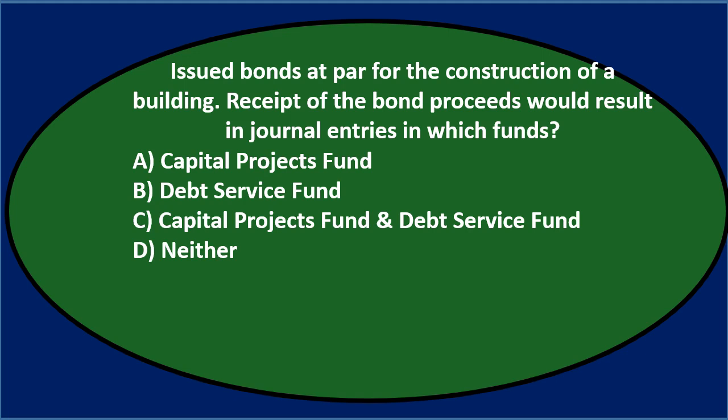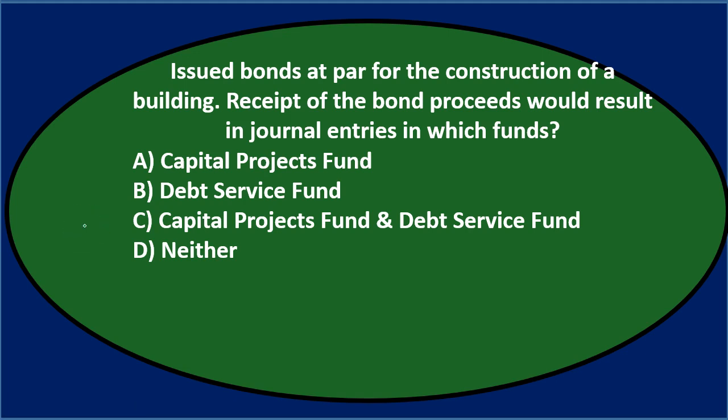First question, issued bonds at par for the construction of a building. Receipt of the bond proceeds would result in journal entries in which funds? Either A, Capital Projects Fund, B, Debt Service Fund, C, Capital Projects Fund and Debt Service Fund, or D, neither.